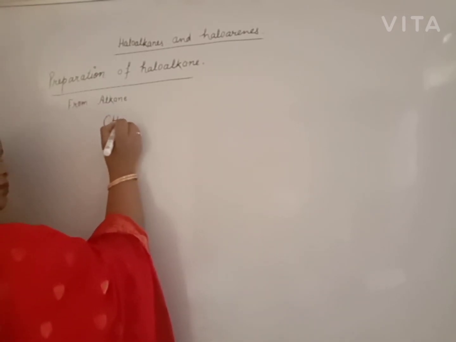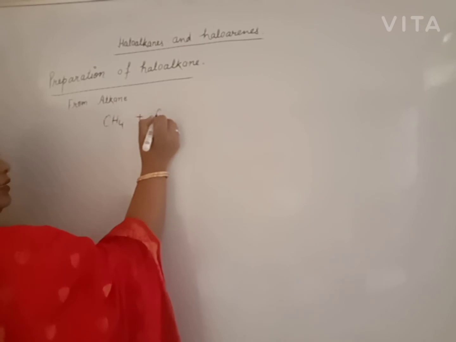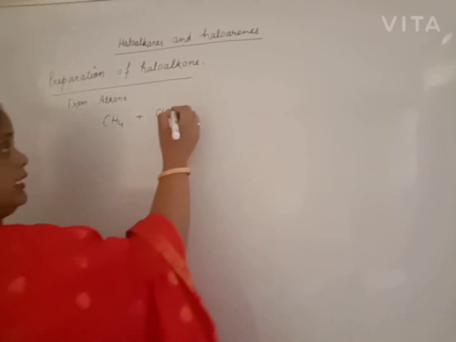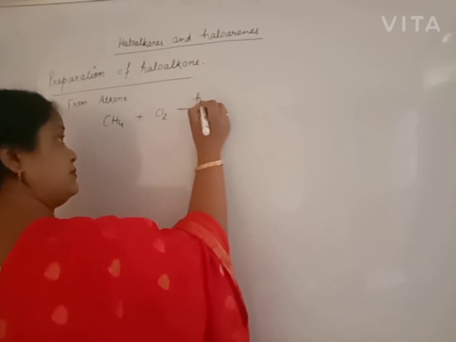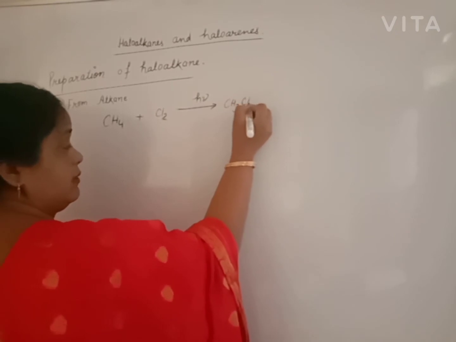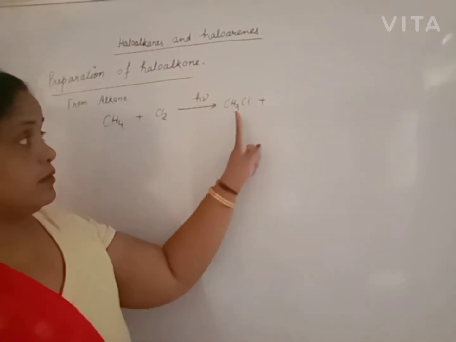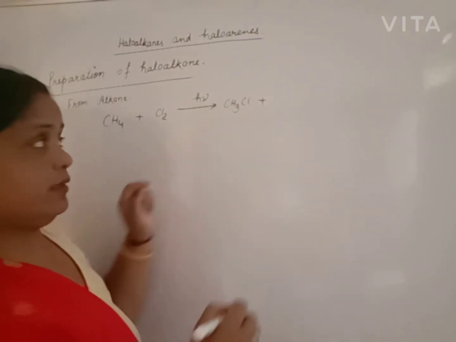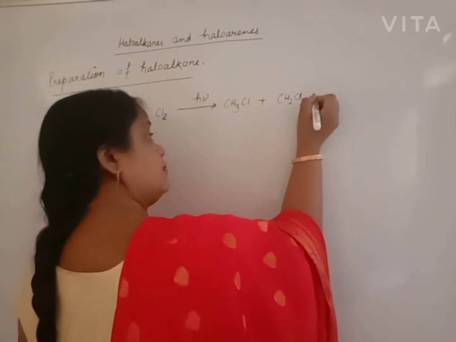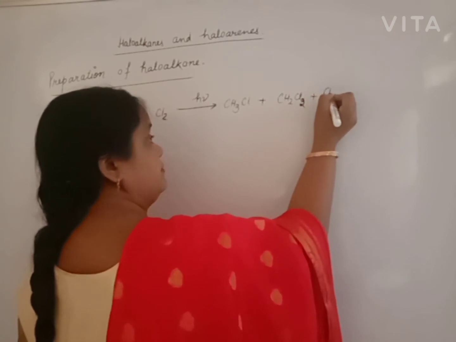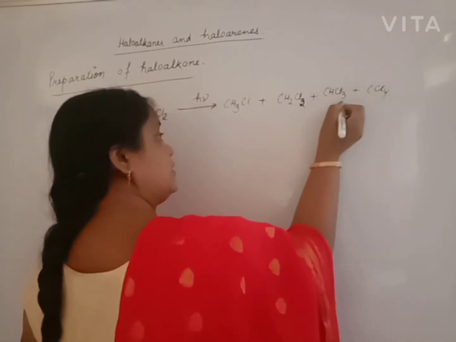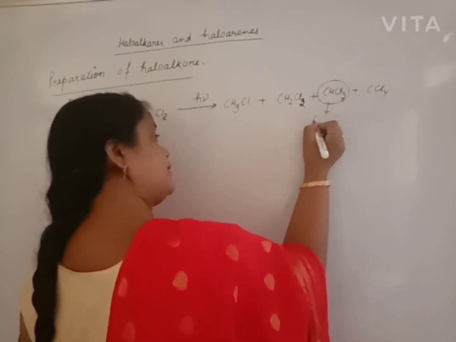Suppose you have methane. When chlorine gas is passed through the methane under the influence of sunlight, beta, we get a mixture of chloromethane, dichloromethane, beta, trichloromethane and tetrachloromethane. This trichloromethane is also known as chloroform.